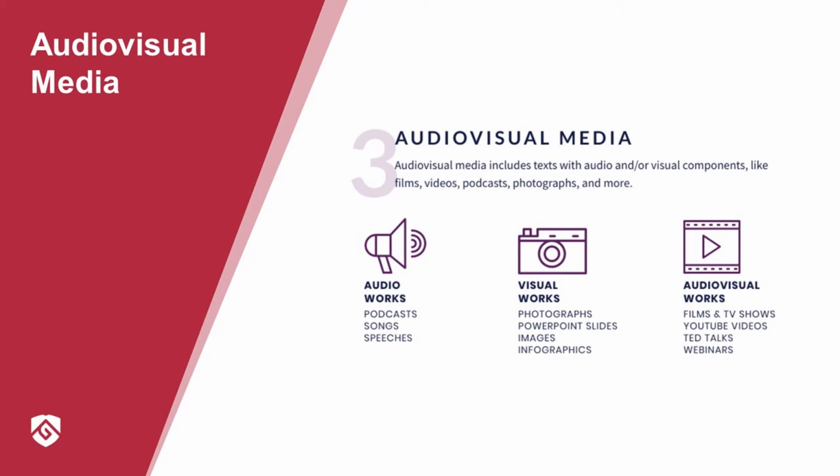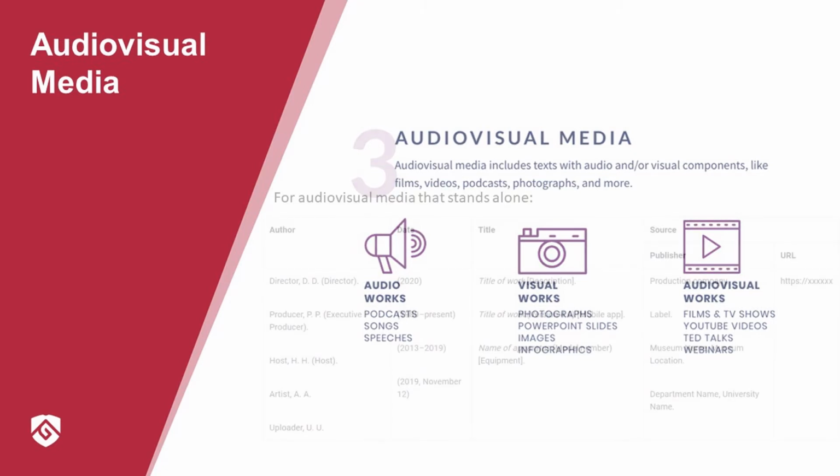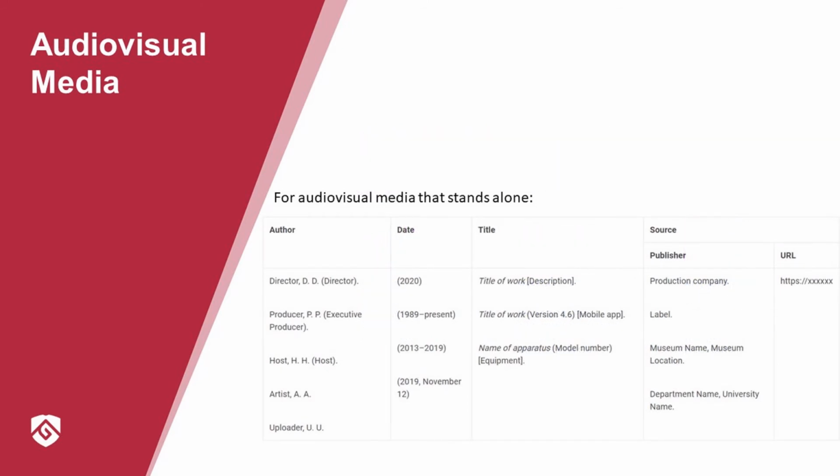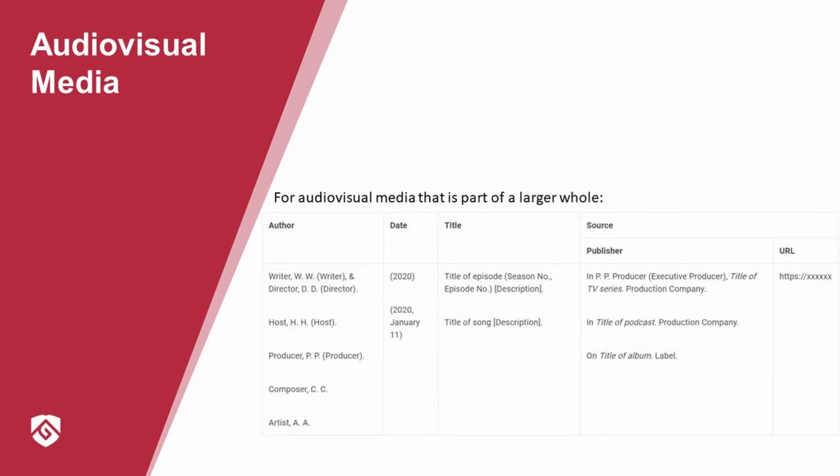The reference format will change depending on whether the work stands alone, like a podcast, or is part of a larger whole, such as an episode of a podcast. For audiovisual media that stands alone, the reference structure is as follows: author, date, title, and source. The source could be the publisher or the URL information. For audiovisual media that is part of a larger whole, the reference structure is the same, but the source information also contains information about the larger work.